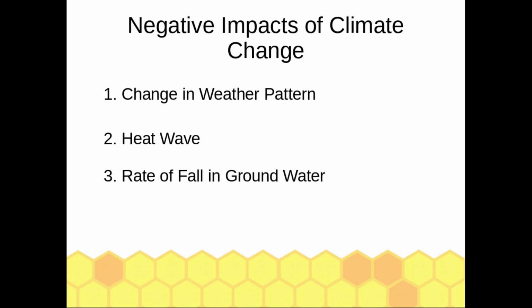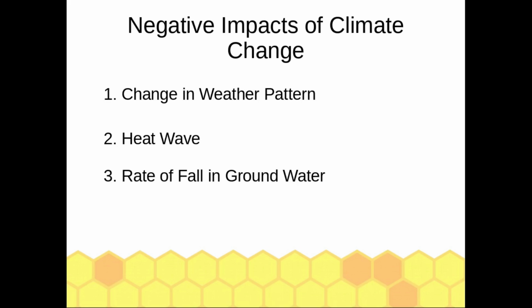We have discussed how the global temperature is increasing, but what are the effects of it on us locally? First, the change in weather pattern. The changing rain pattern is the biggest example of climate change, which is causing a big loss to agriculture in Punjab, as there are rains at the time of harvesting which damage crops. Second is heat wave. The intense heat wave conditions lead to burning of crops like cotton, and many other crops get damaged, like wheat in Punjab.